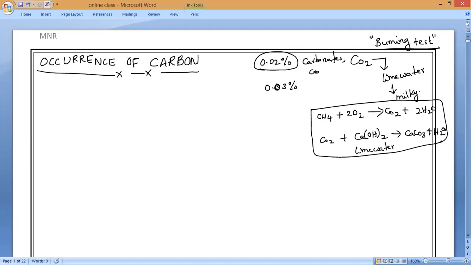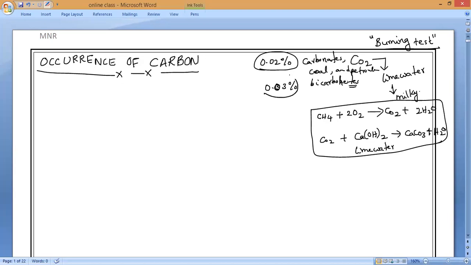Coal is a pure form, while petroleum is a mixed form.